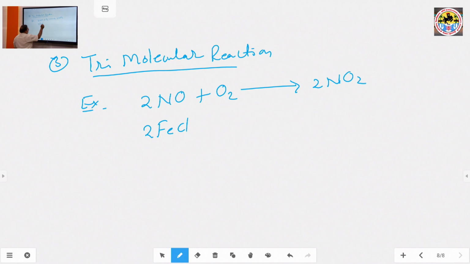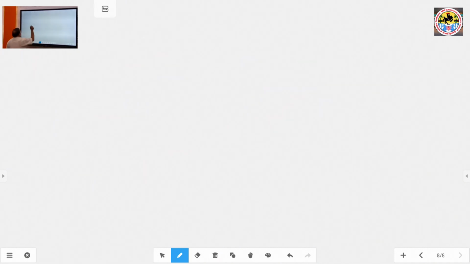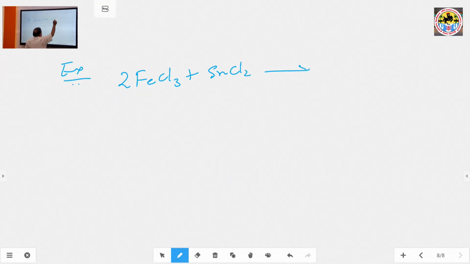2FeCl3 plus SnCl2 gives 2FeCl2 plus SnCl4.